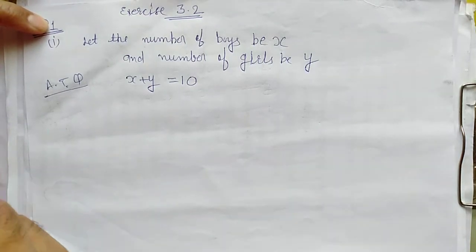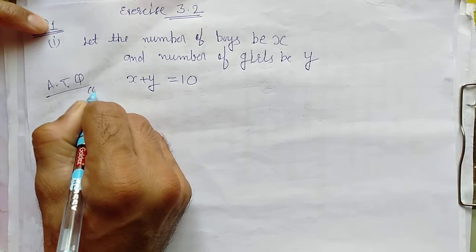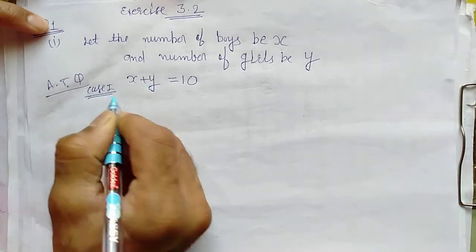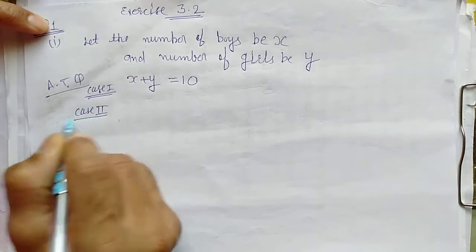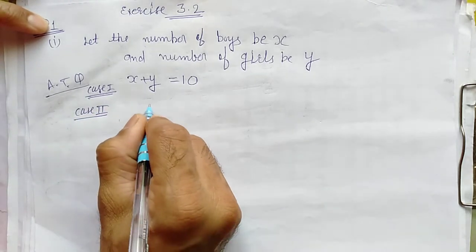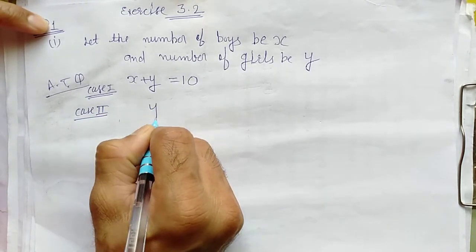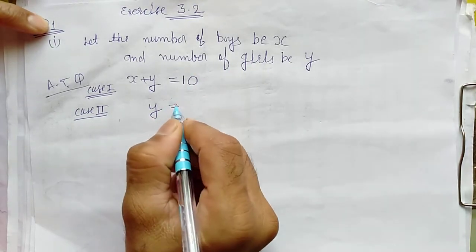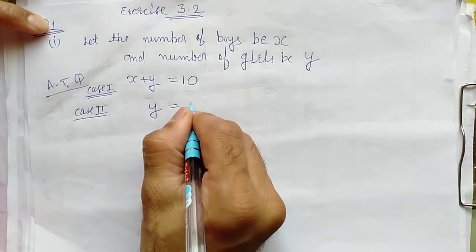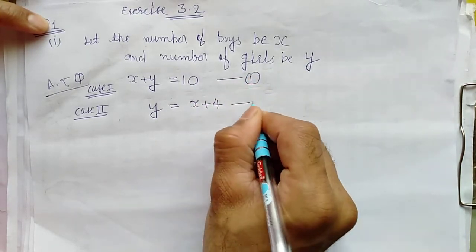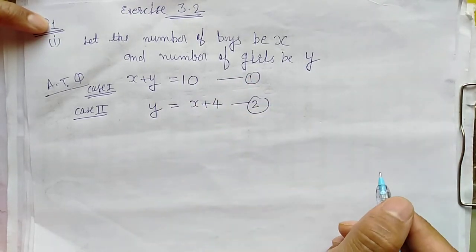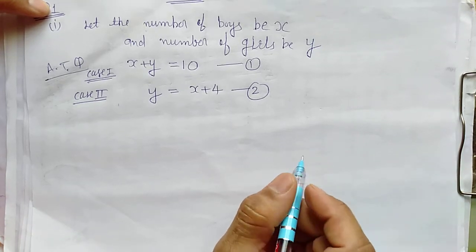This is case 1, right? And according to case 2, the number of girls, that is y, is 4 more than the boys, so this will be equal to x plus 4. This one is equation number 1 and this is equation number 2, right?